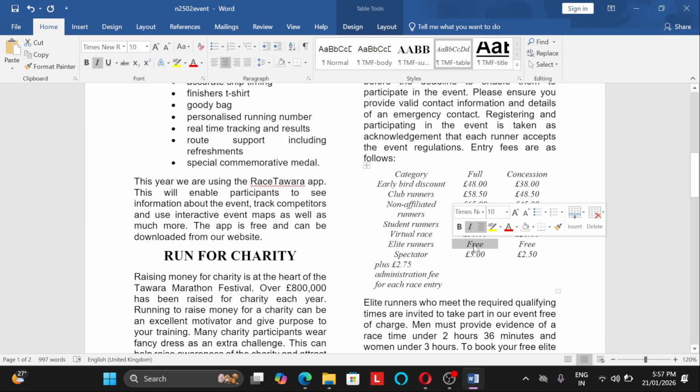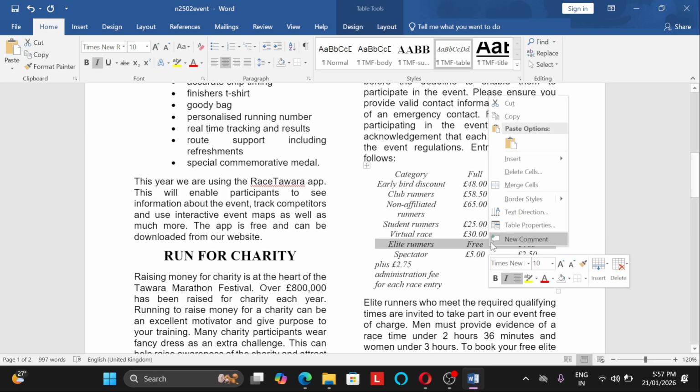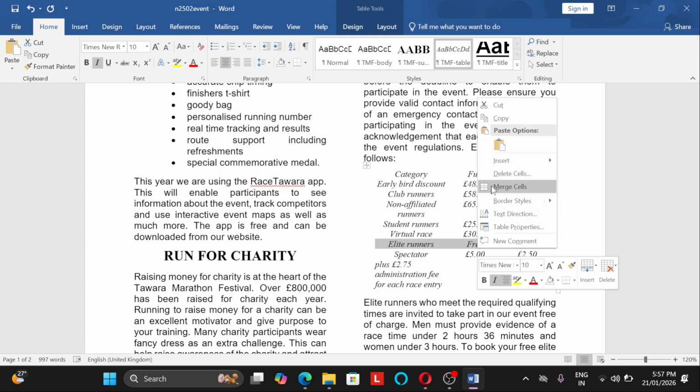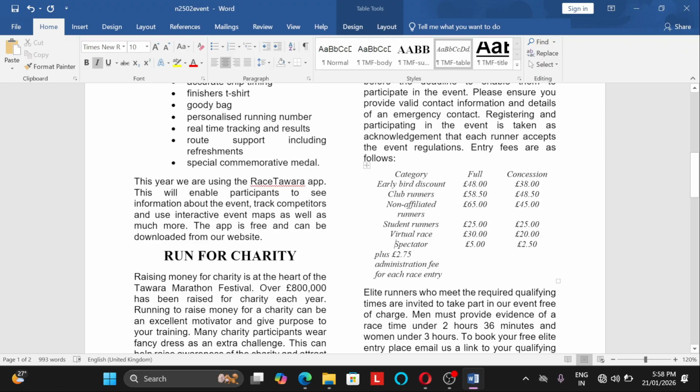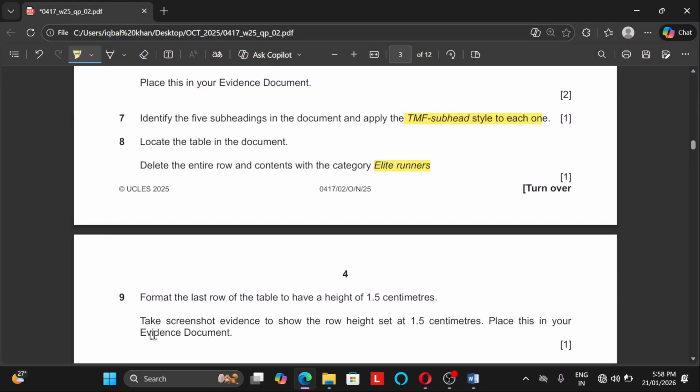and right click on that and then, okay, right click on that and one second. Yep, and right click and delete the cell, and delete the cell which is the entire row, and then press OK. Next, what is that? Now we have next is format the last row of the table to have a height of 1.5 centimeter.